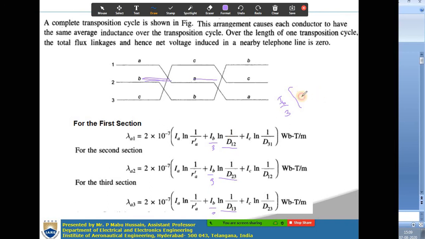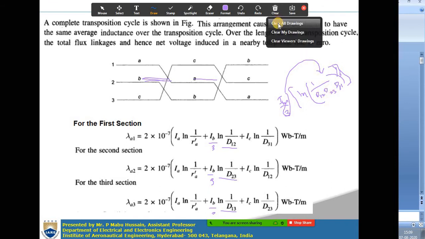So ln of 1 by D12, D23, D31 (or D13, you can write anything). Now this 1 by 3 you can take as the power of this expression. So that means IB into ln of 1 by D12, D23, D31 whole to the power of 1 by 3 you will get.